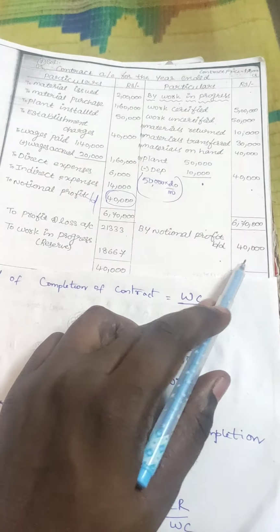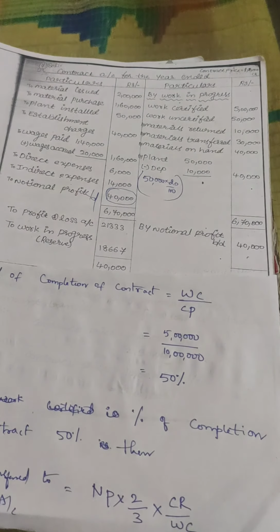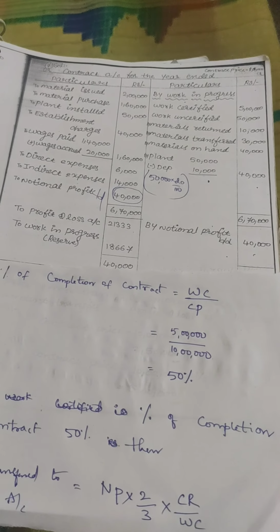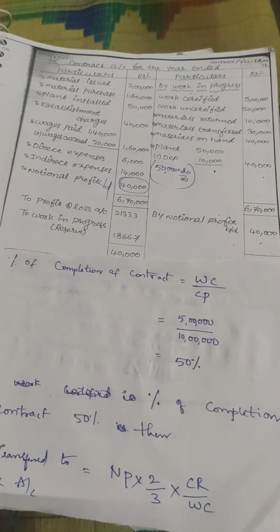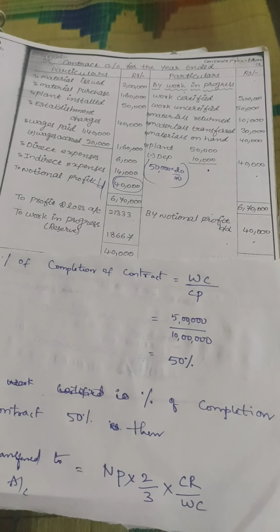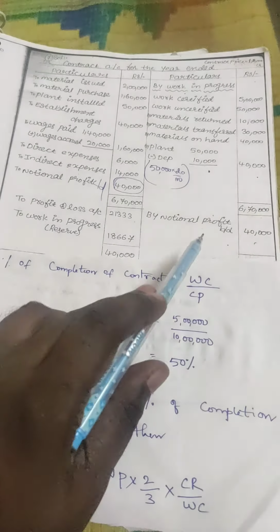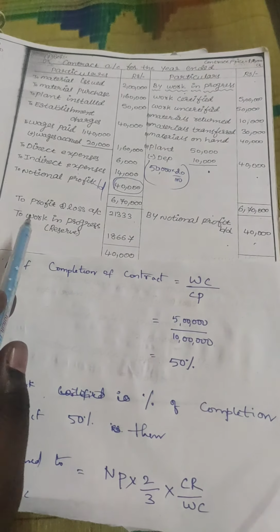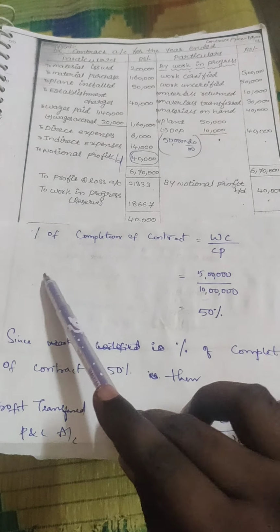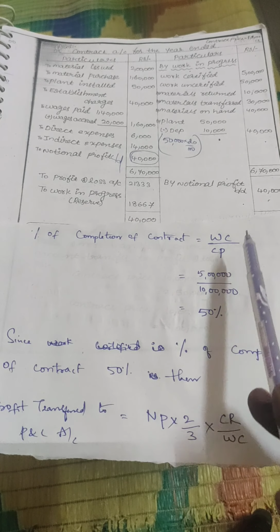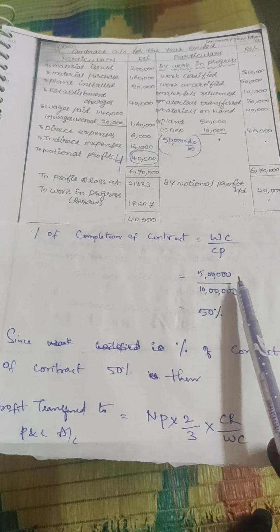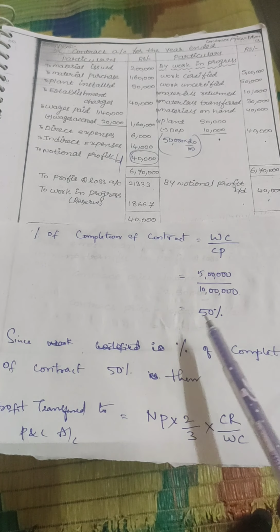So this will be brought down, 40,000 brought down. Notional here means imaginary. Why? Because the contract is not totally complete. So it is not correct to recognize the total profit now itself. From this notional profit, some will be transferred to profit and loss. Percentage of completion of contract is equal to work certified by contract price, that is 5 lakh by 10 lakh, it is 50%.